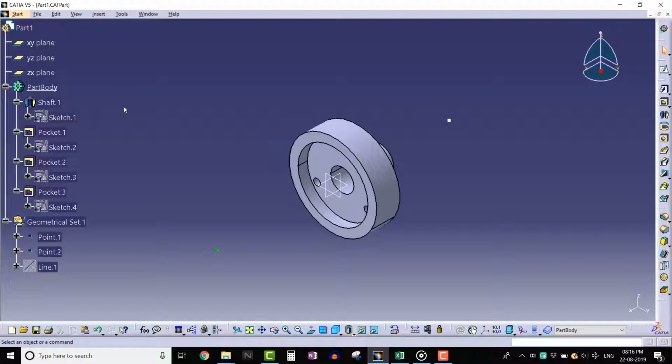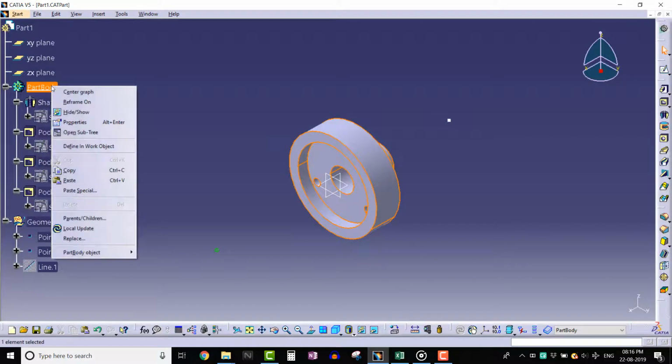For example, I have a pre-opened CATIA part file. If we click mouse button 3 on the part body of the specification tree, CATIA displays available options for the selected element at our disposal. For example, center graph, reframe on, hide and show, and a lot more options are available.